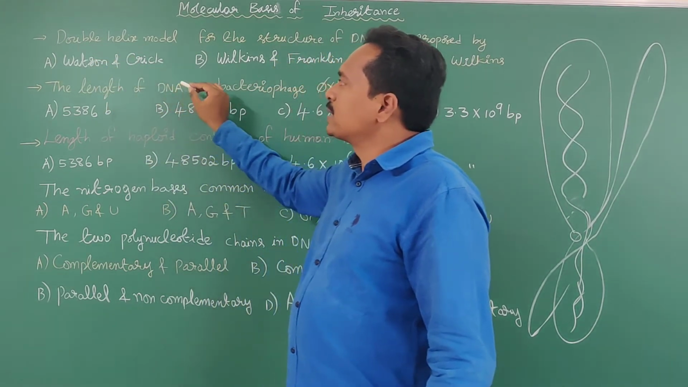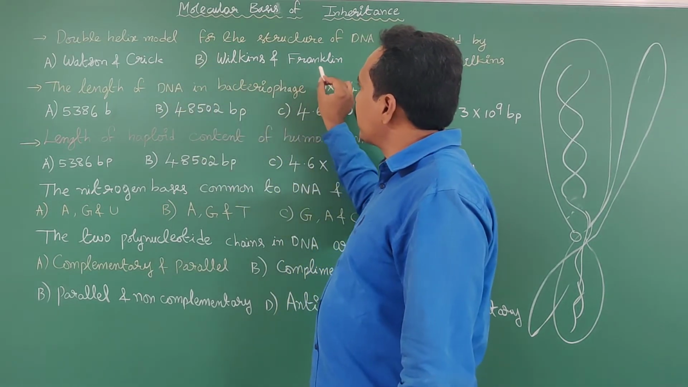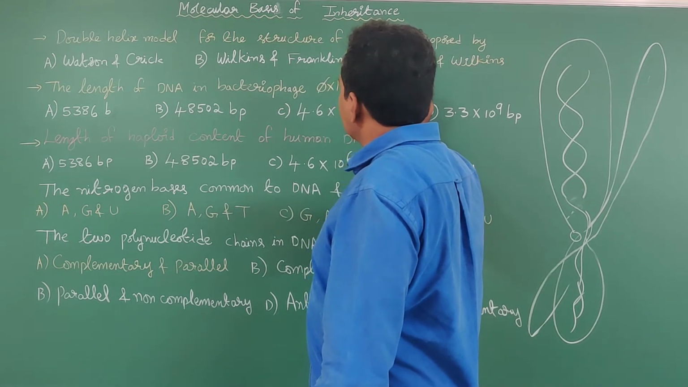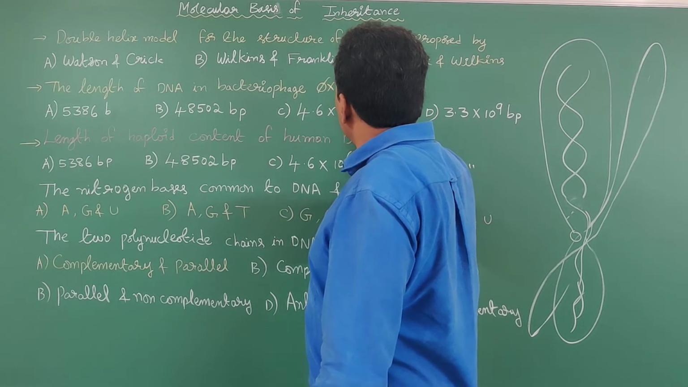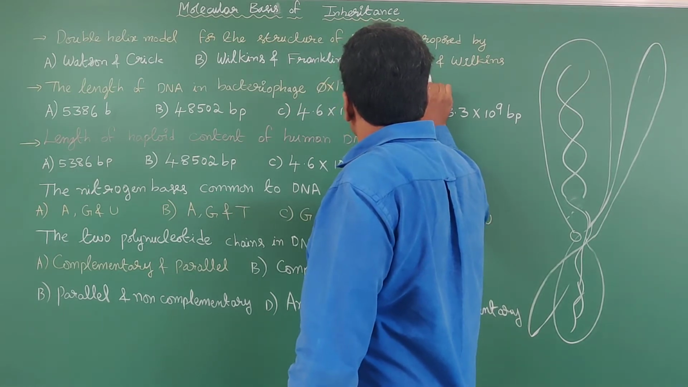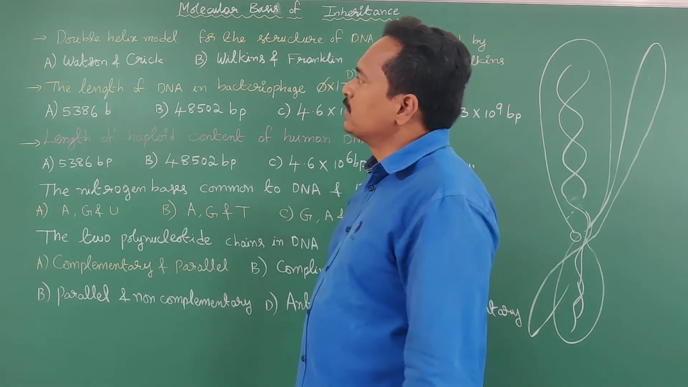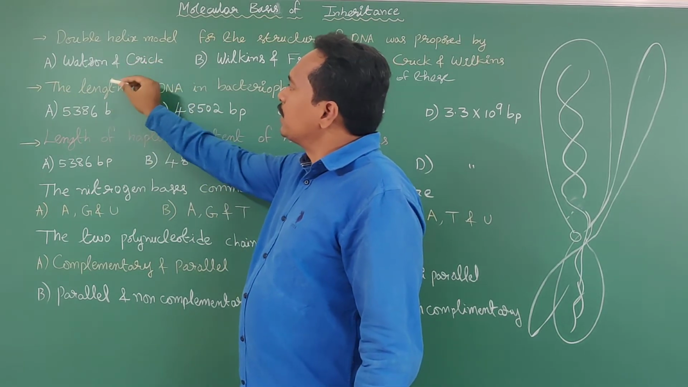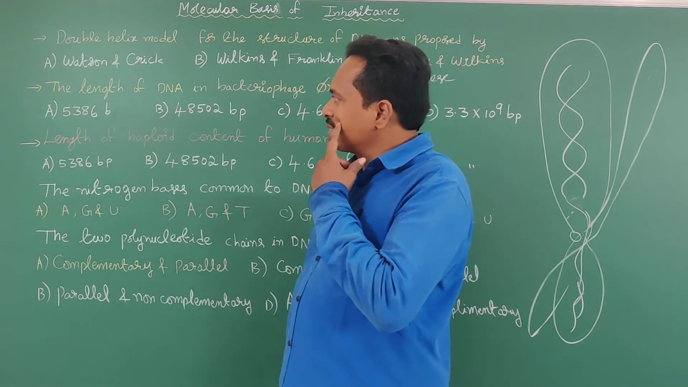So what are the given options? Option A, Watson and Crick. Option B, Wilkins and Franklin. Option C, Crick and Wilkins. Option D, none of the above. Among these options, who proposed the double helical structure of DNA? Watson and Crick. Okay, what is the next question?